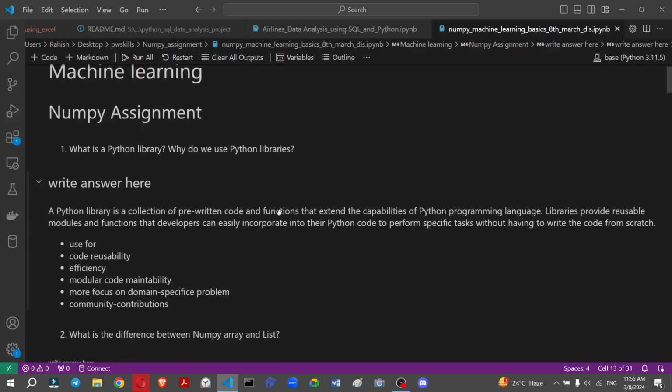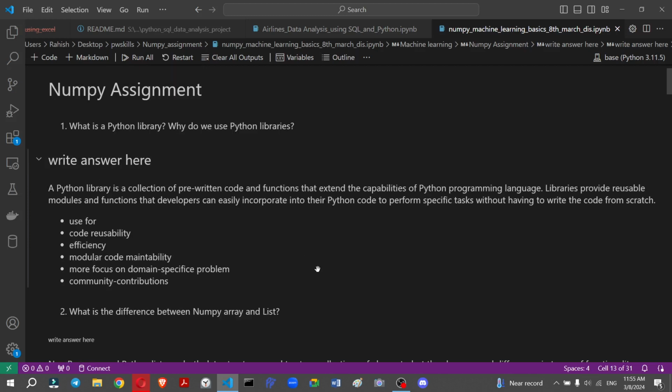So basically I answer that a Python library is a collection of pre-written code and functions that extend the capabilities of Python programming. It means you can just focus on the business logic, and libraries provide reusable modules and functions that developers can easily incorporate into their Python code. If you need some mathematical computations, you don't need to write all the mathematical code, you just use the methods with the help of the math library. And for mathematical computation, Python uses NumPy arrays for scientific calculations.